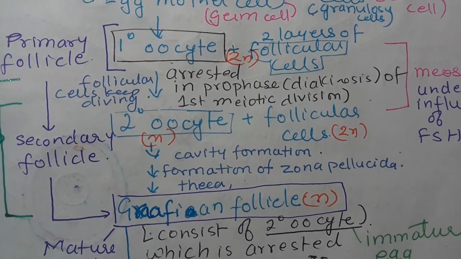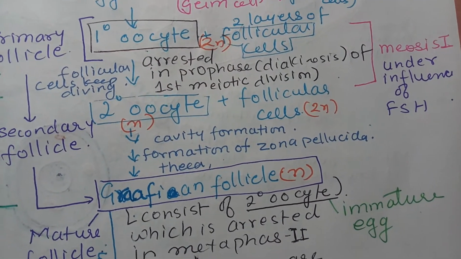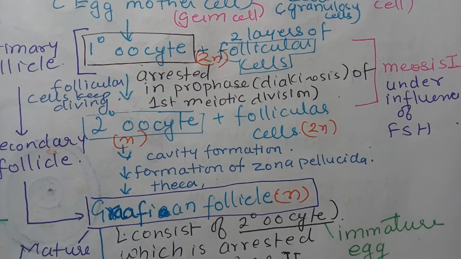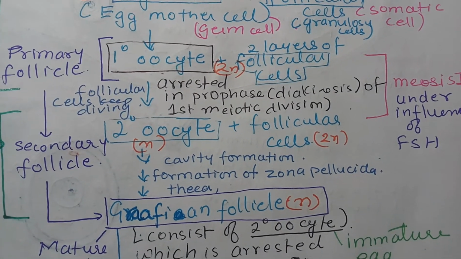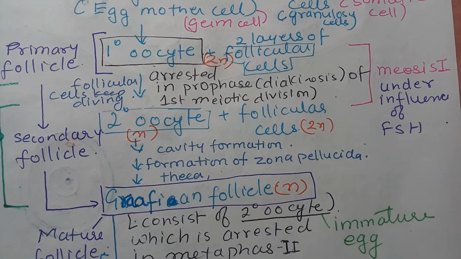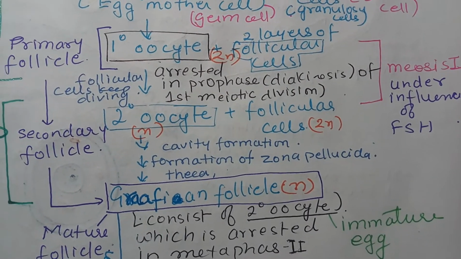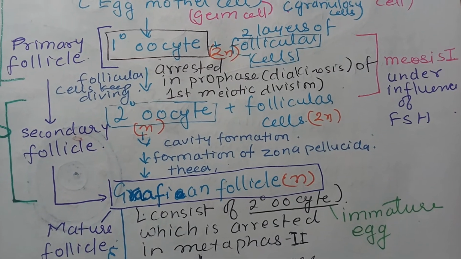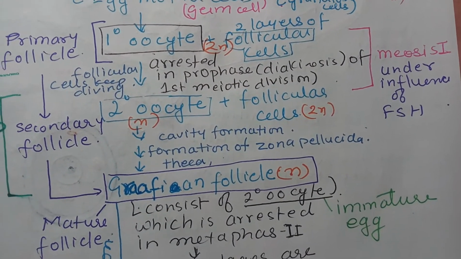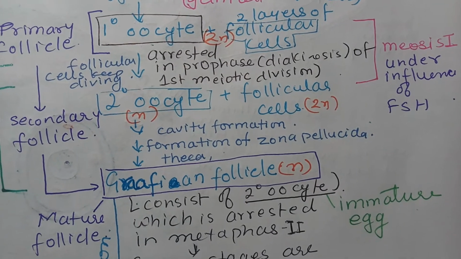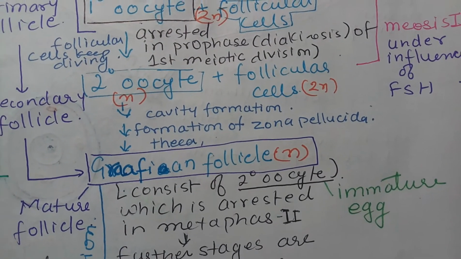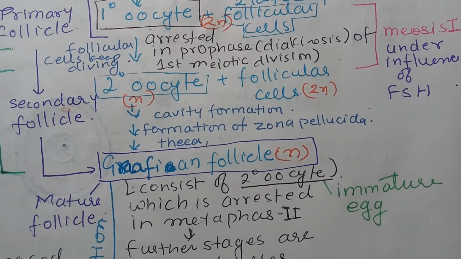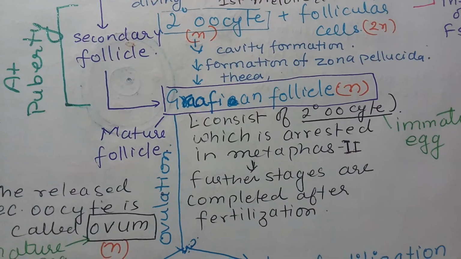This stage is called the secondary follicle, where the secondary oocyte is surrounded by follicular cells. Many changes again occur: cavity formation occurs, and the zona pellucida, which is the outer membrane, is formed. Then theca interna and theca externa develop outside the oocyte. Once these changes occur, the follicle matures, and it is now known as the Graafian follicle. This Graafian follicle is called the mature follicle.